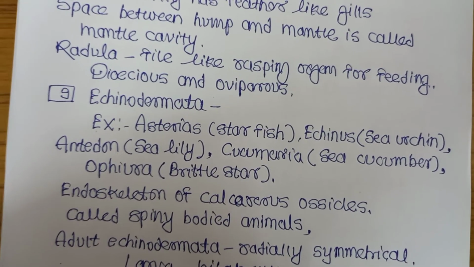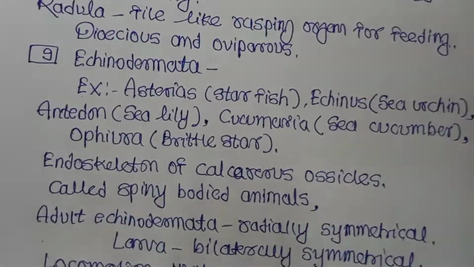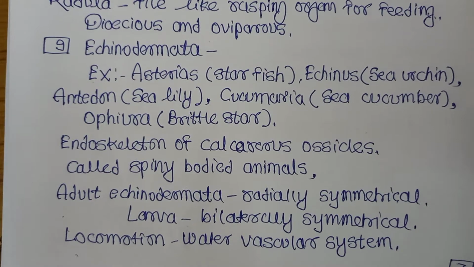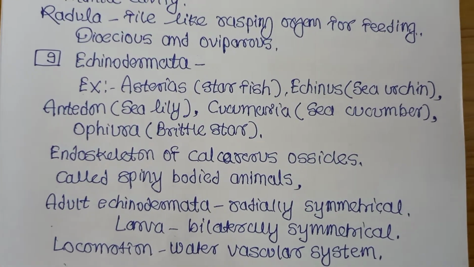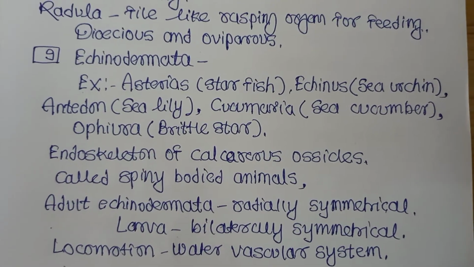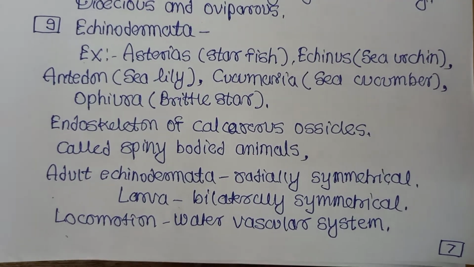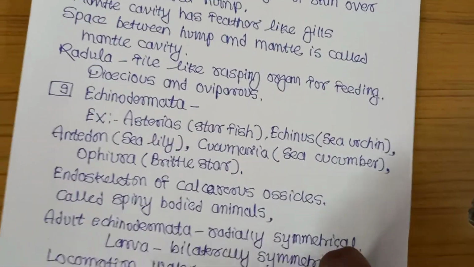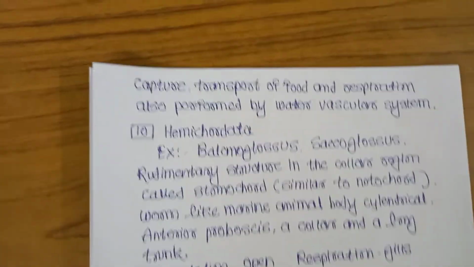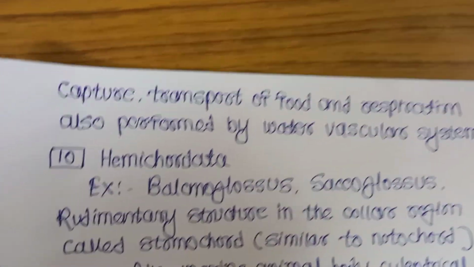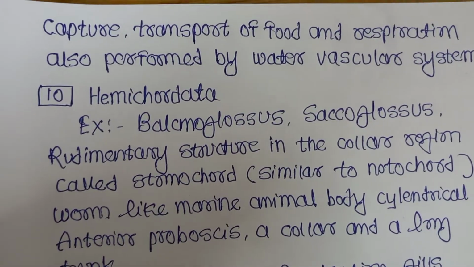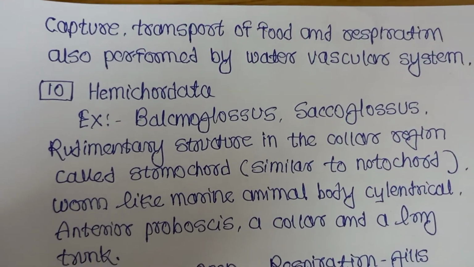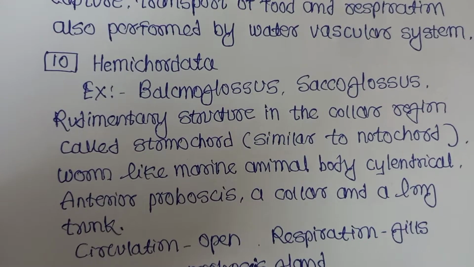In Echinodermata, the endoskeleton is made up of calcareous ossicles. And these echinoderms are also called spiny bodied animals. Adult echinoderms are an example of radial symmetry, and the larva is an example of bilateral symmetry. What about locomotion? For the locomotory organ, the water vascular system is present in Echinodermata. This water vascular system also supports capture and transport of food and respiration.